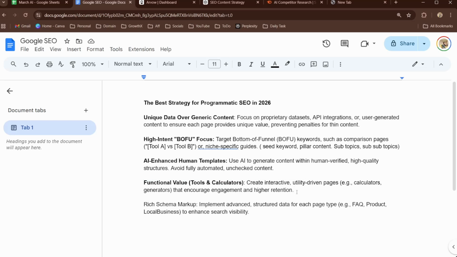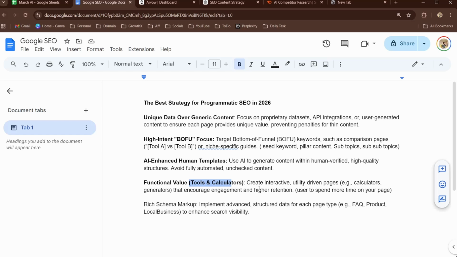Now Google wants users to spend more time on your page. Okay, so that's how they benefit. So once they spend more time, how are we going to make them spend more time? We can create tools and calculators. This is one of the ways, but if you want to know more ways, then let me know in the comments.